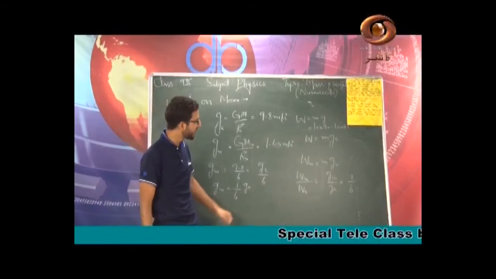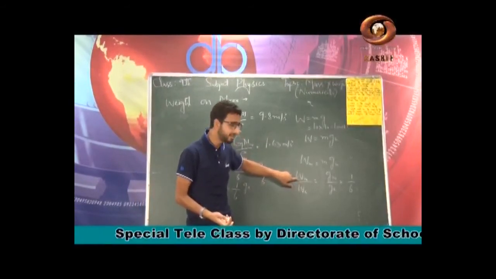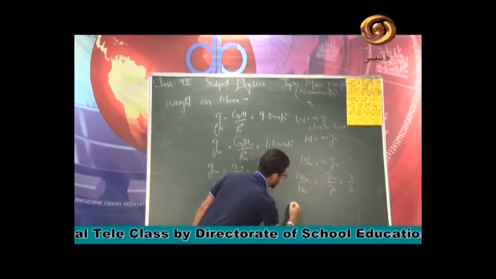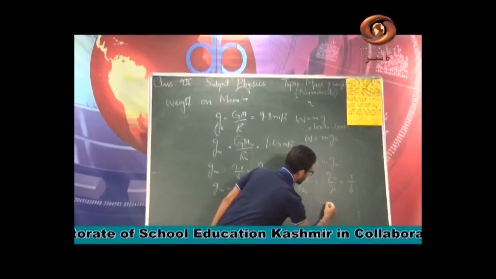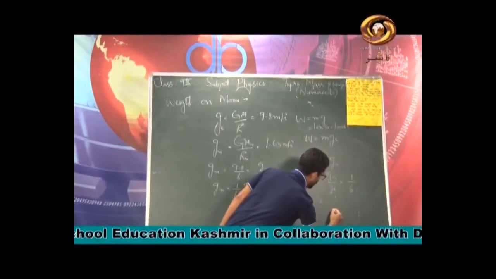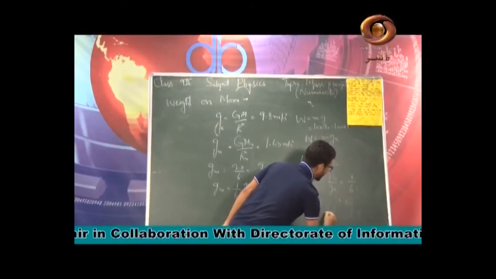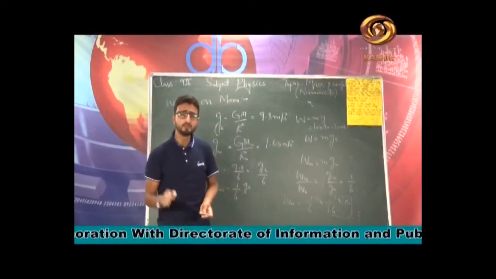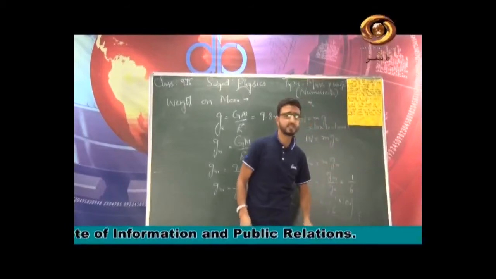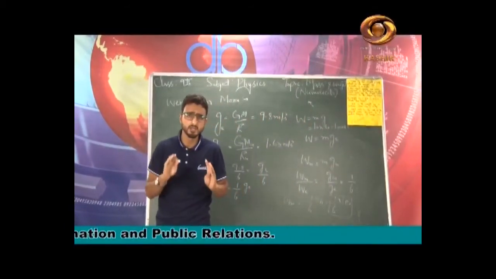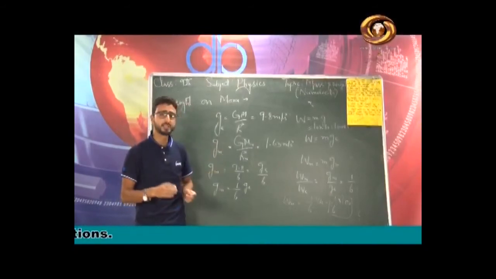But what will be its weight on the surface of moon? You remember this very relation now. On the surface of moon, this will be equal to 1/6 times the weight on the surface of earth. So clearly weight will decrease. 1/6 of 100, you can easily calculate it. So this is 100/6 Newton will be the weight of a body on the surface of moon. That is approximately equal to 16.33 Newton. So this was the distinction between mass and weight, and weight depends upon the location.